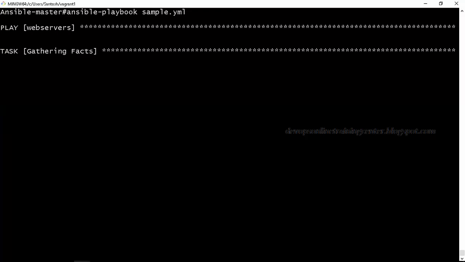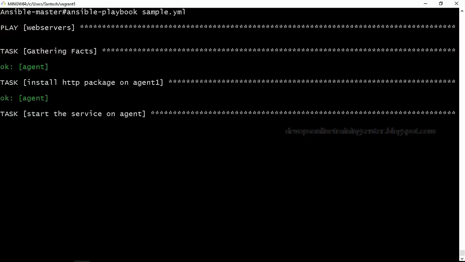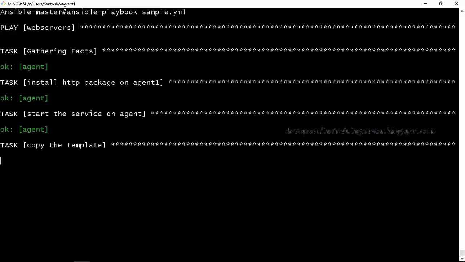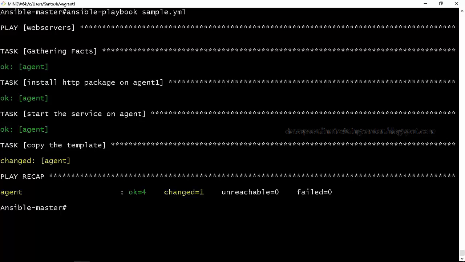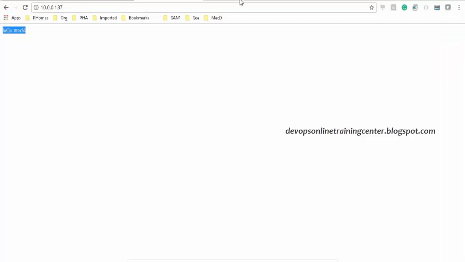So the package is already installed. It says the package is already installed. Then the service is already started. Then it will just copy the file from master to agent, right? Changed equal to 1 means all the tasks are executed, but only one task is actually changed on the agent. Now, if we just refresh the page, we'll have the content changed, right?